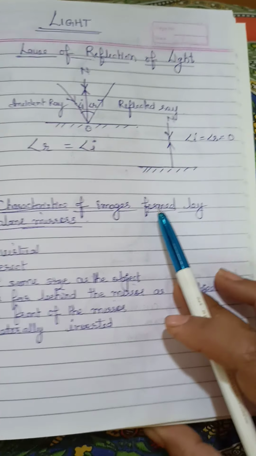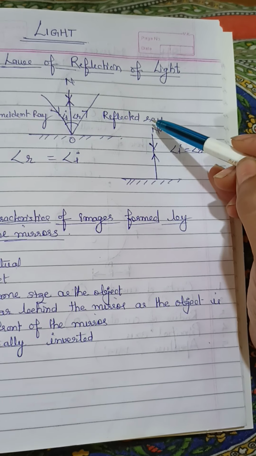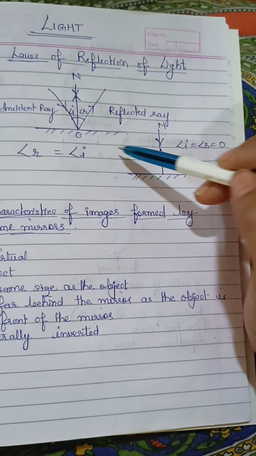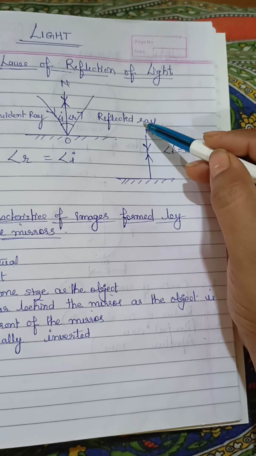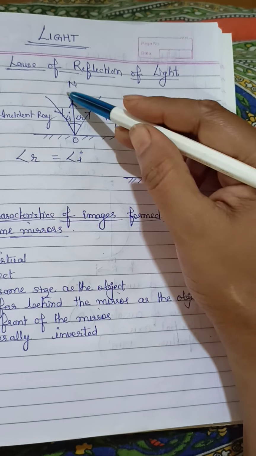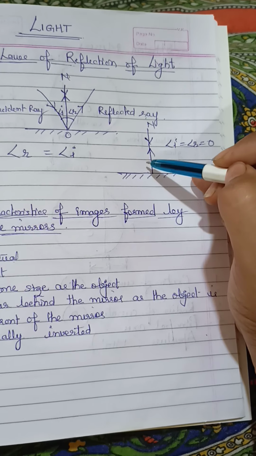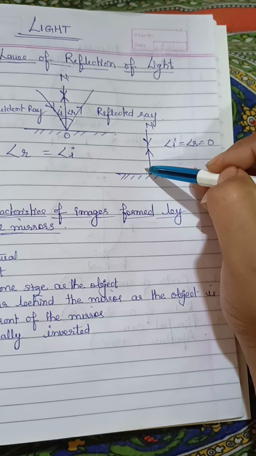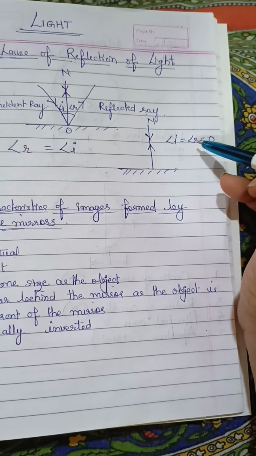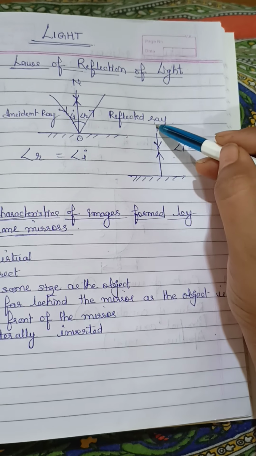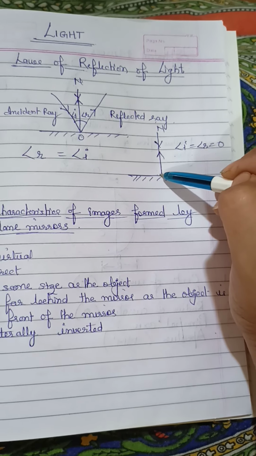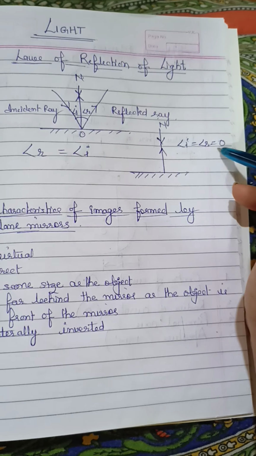Then one more important thing is that when light comes with some angle, then it's okay. But when it comes at 90 degrees, this normal means it is perpendicular to the mirror. So when it comes at 90 degrees, then there will be no reflection. That means angle I equal to angle R will be equal to 0. So when light comes perpendicularly, then there will be no reflection.